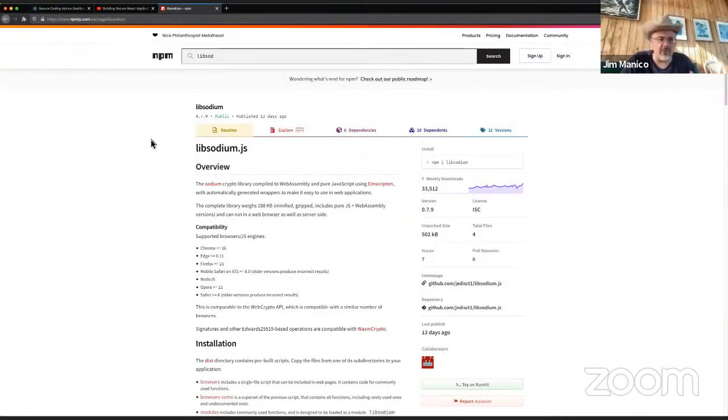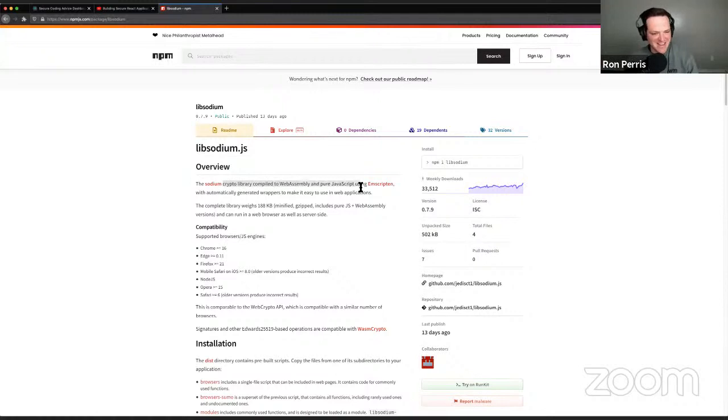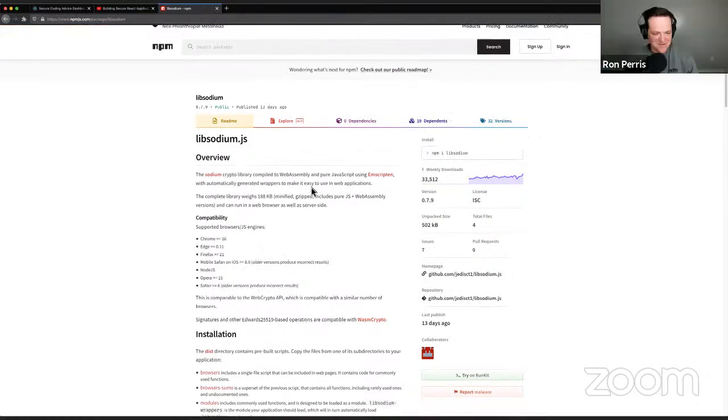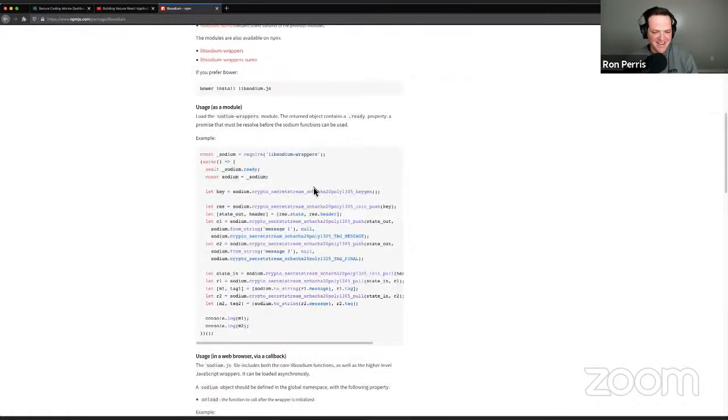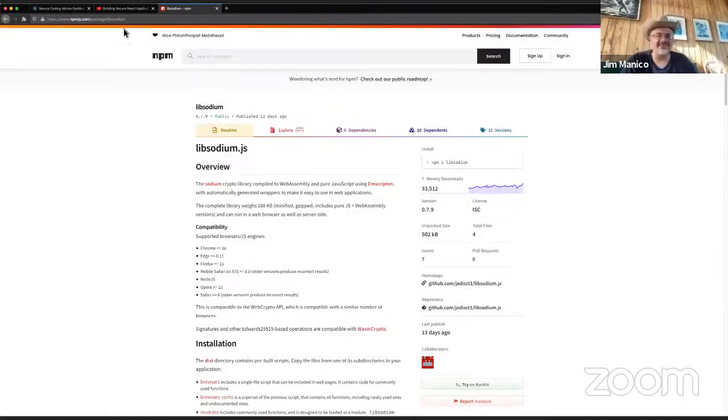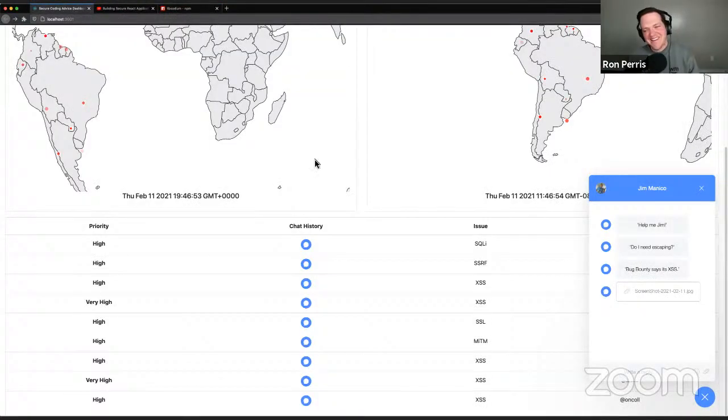So someone forked libsodium to Node.js. This is a direct port of libsodium to Node.js. Check this out. They used WebAssembly to compile it. Oh, that's beautiful. So it's the same source code, just compiled to WebAssembly and then executed in a JavaScript environment. Okay, that actually hurts me a little bit, but let's move on. Okay, let's move on quickly.